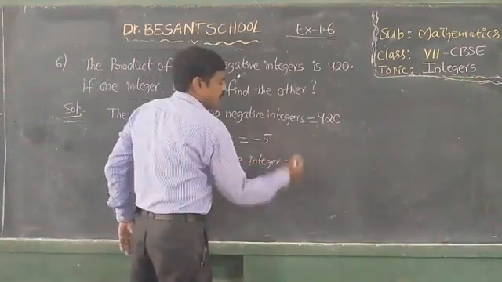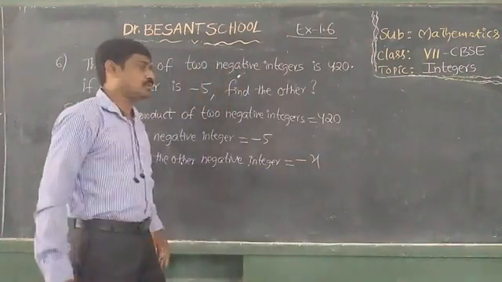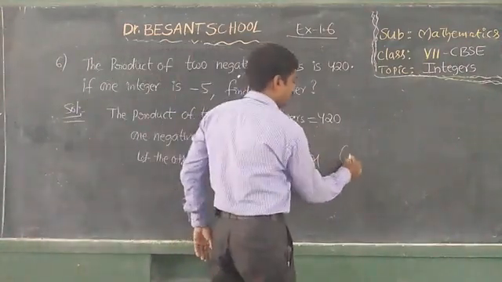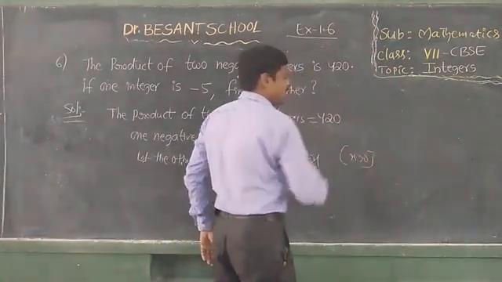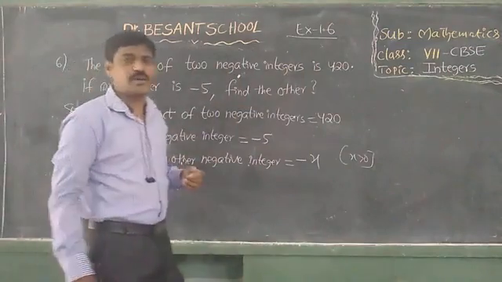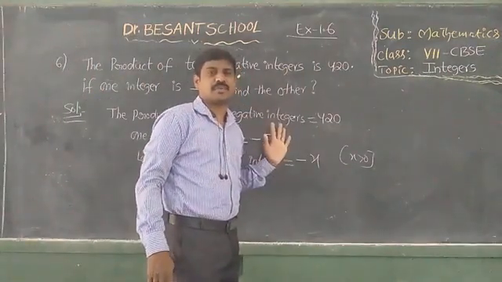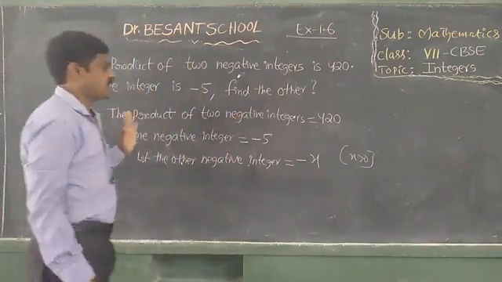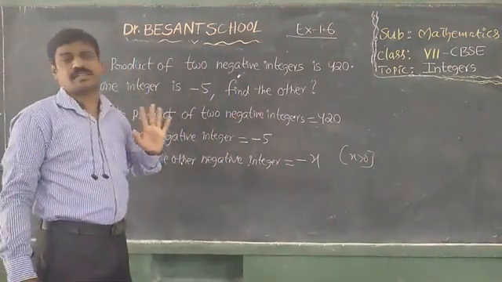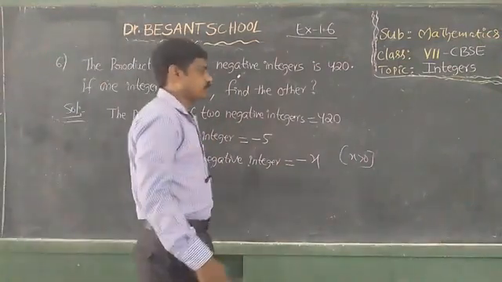Therefore, let the other negative integer be minus x. So x is greater than 0. Why? Because x is positive. Positive into negative is negative. So minus x, okay, x is a positive integer, so minus x is a negative integer. Clear, children? So x is a positive integer.